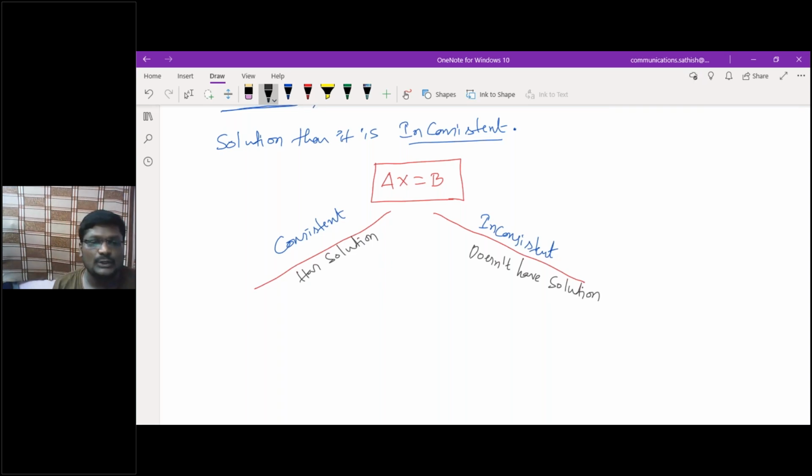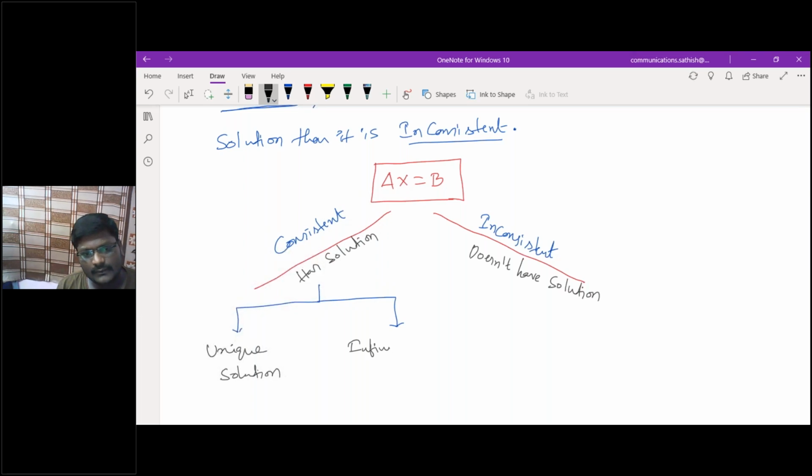If it has a solution, again it has a solution means whether it has a unique solution or infinitely many solutions.